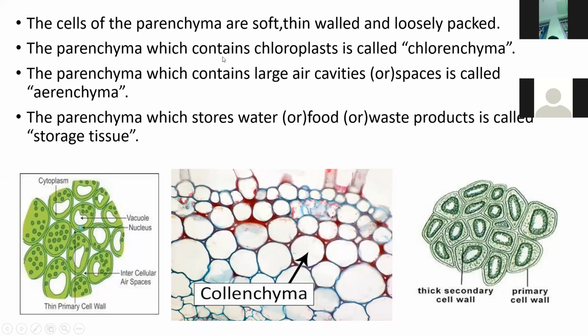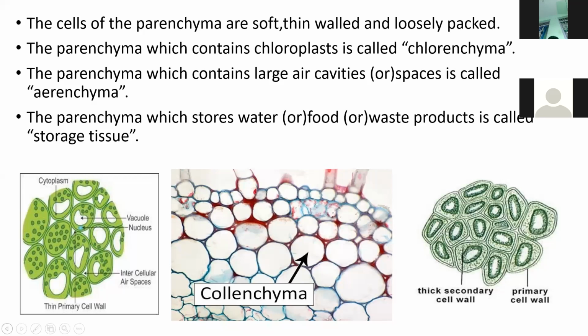The parenchyma containing chloroplast is called chlorenchyma. Next, the parenchyma contains large air cavities or spaces. And the parenchyma stores water, food materials, and other waste products. It is called storage tissue.